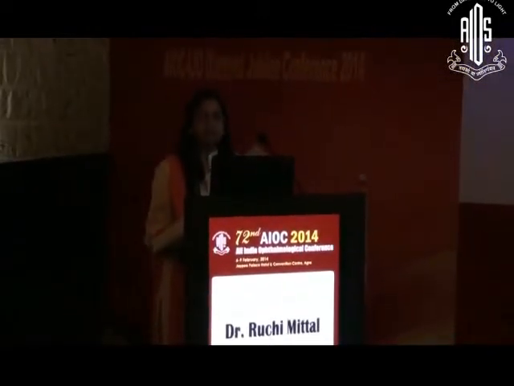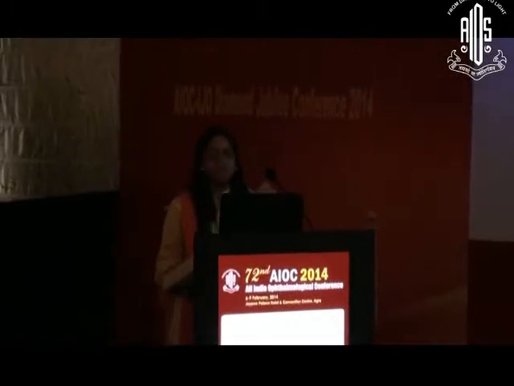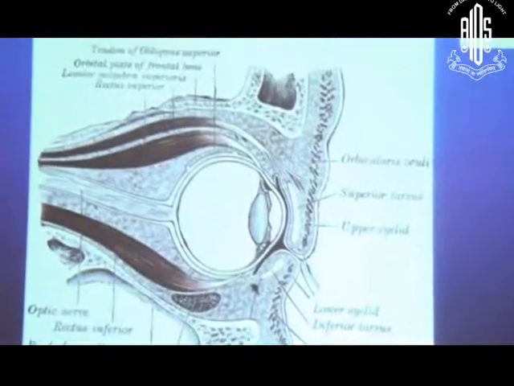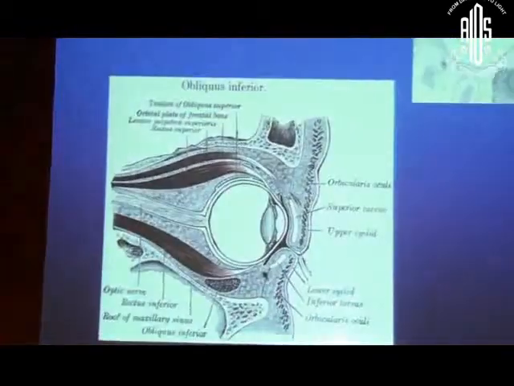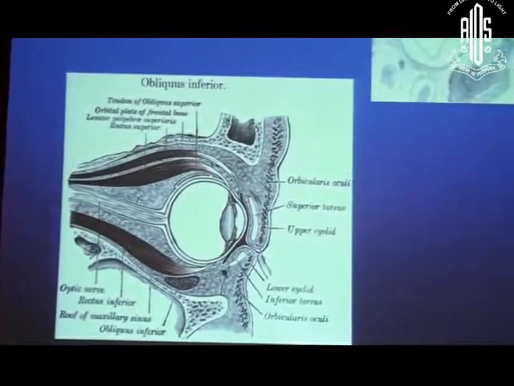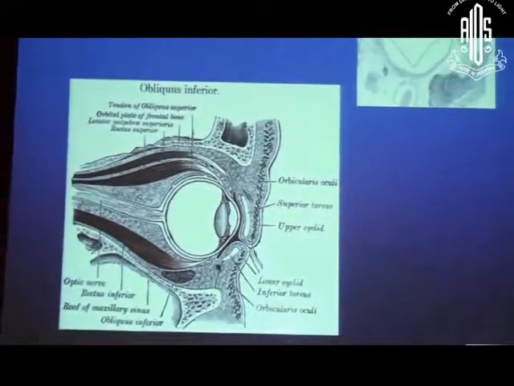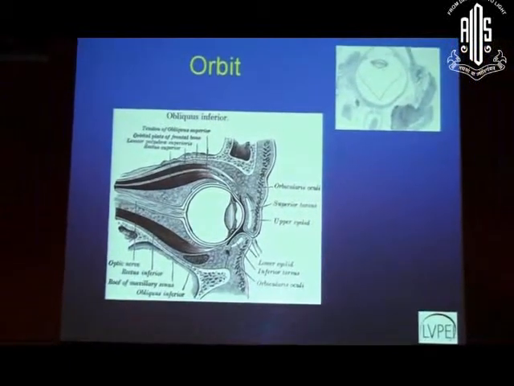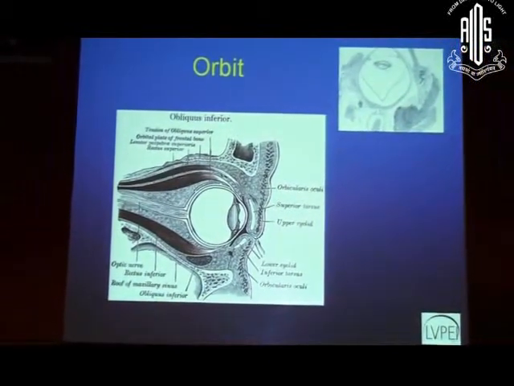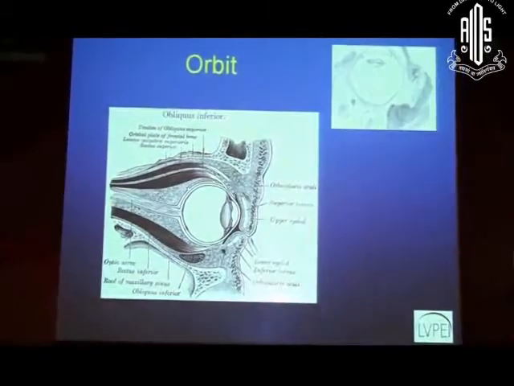And I will be talking to you for the next 10 minutes on pediatric orbital tumors. So this is the orbit, and as Dr. Seema Singh mentioned, it is a jewel box. This orbit has a volume of only 30 ml and it can harbor a wide variety of orbital lesions, which could be neoplastic, non-neoplastic, inflammatory, and it is just within a volume of 30 ml. Everything which can occur from head to toe can also occur in the orbit.